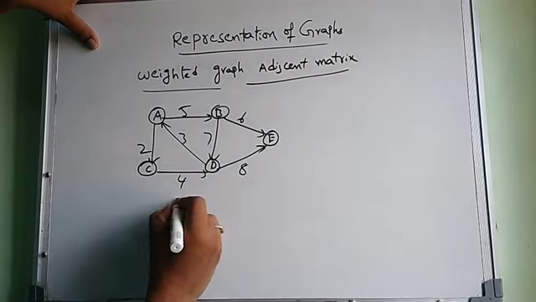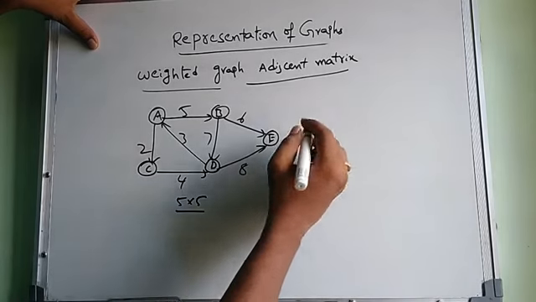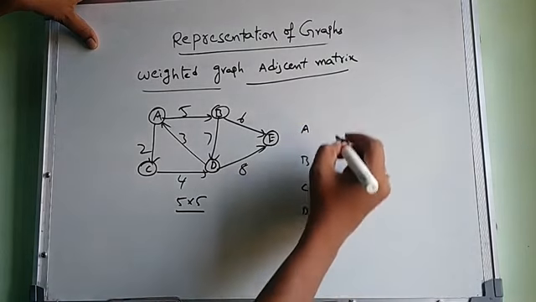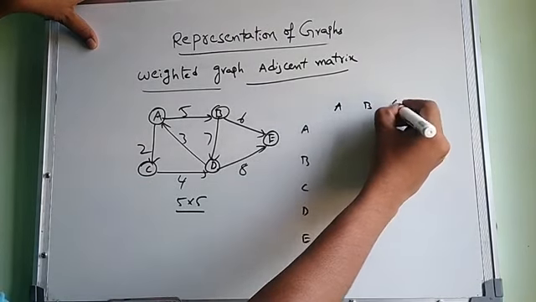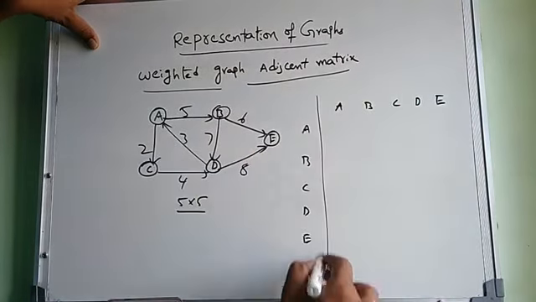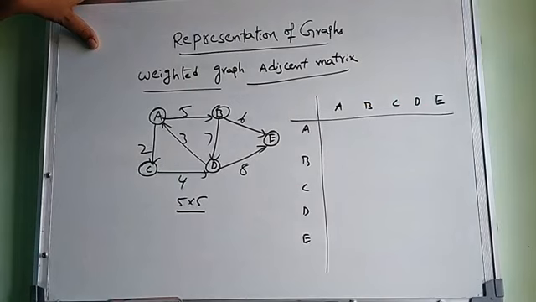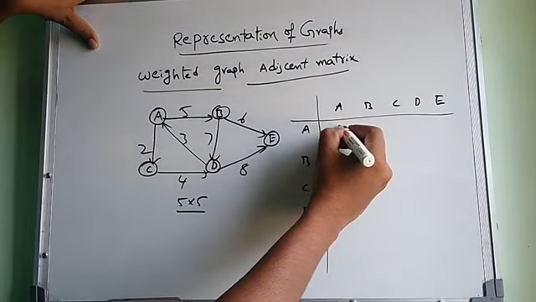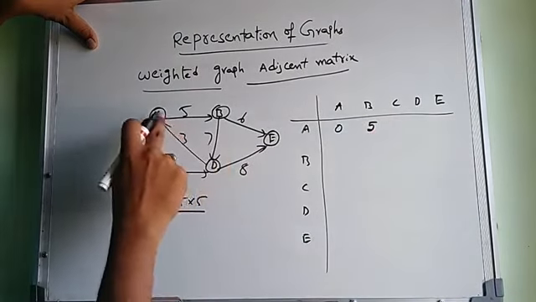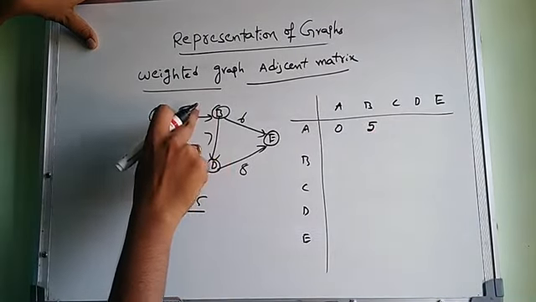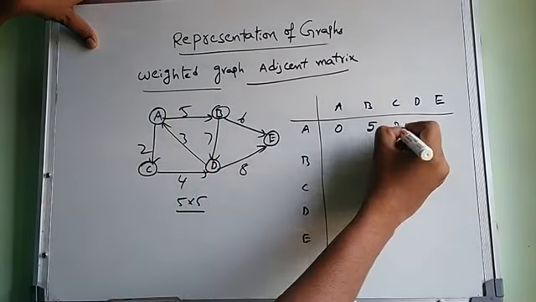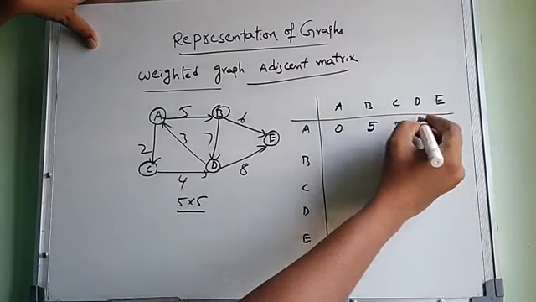Again 5 by 5 vertices: A, B, C, D, E. For this graph, A to A there is no weight, simply 0. A to B the weight is 5, that means A to B in the direction has a weight of 5. A to C the weight is 2. A to D there is no weight.